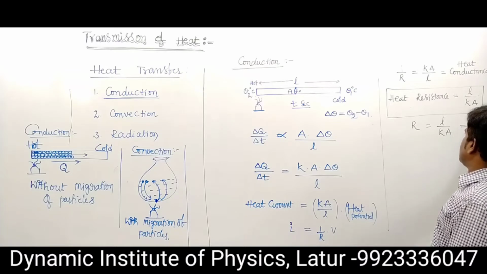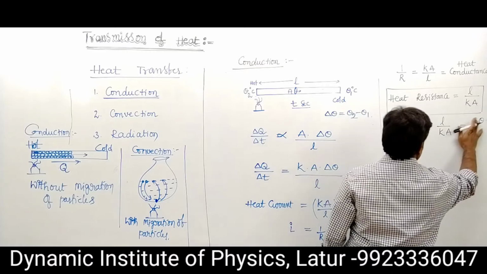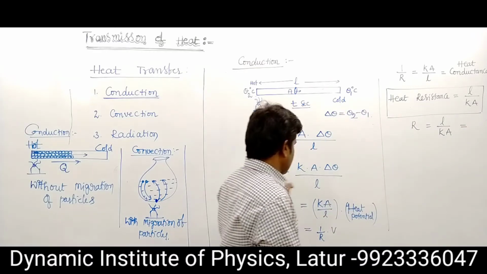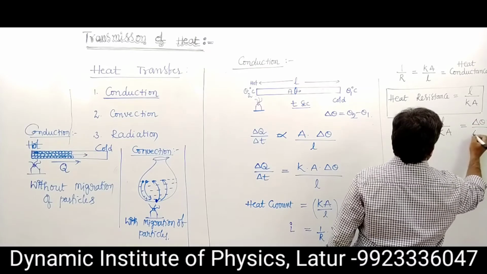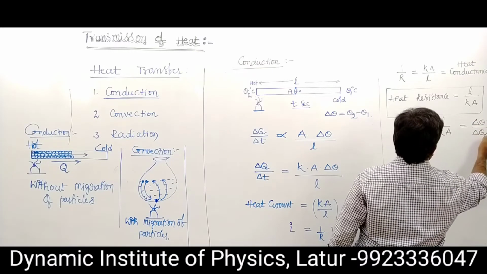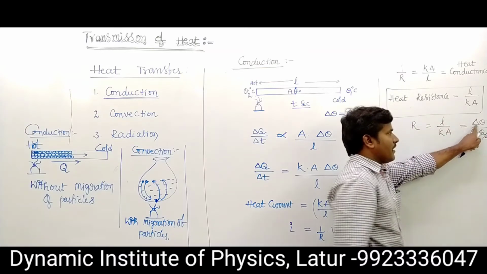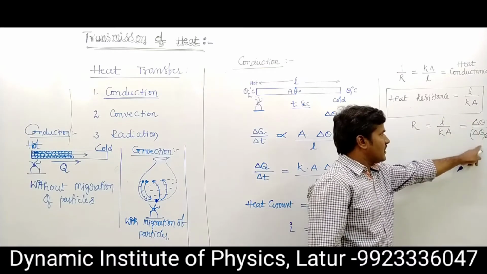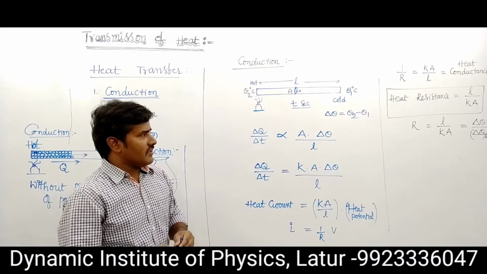This is delta theta, so that means you have heat potential upon heat current. So this is written as delta theta upon delta Q upon delta T. Heat potential upon heat current is nothing but heat resistance.